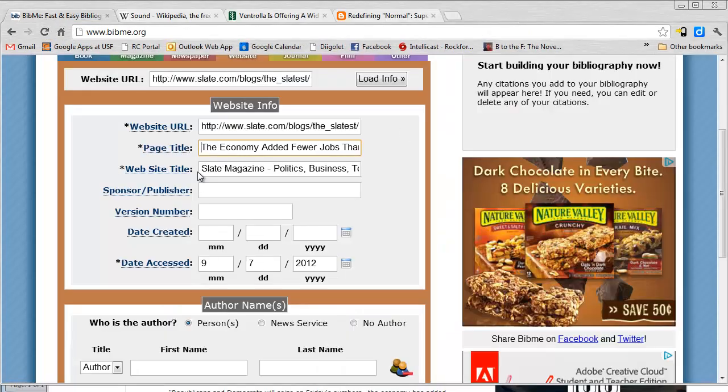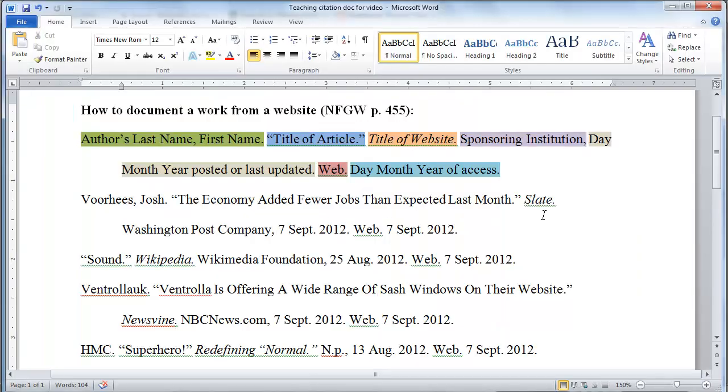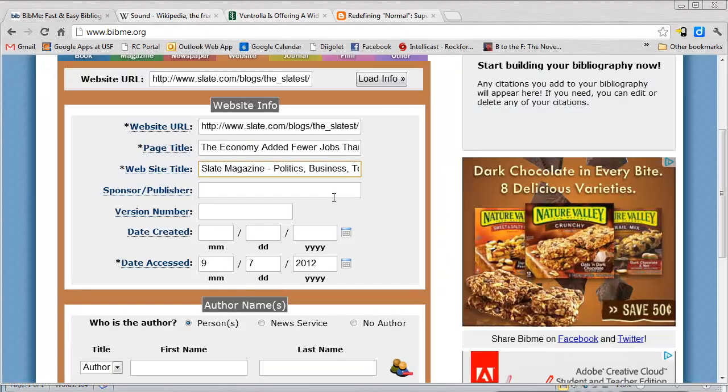I don't know what happened there. Website title, Slate Magazine, Politics, Business, Technology, and the Arts. You do not need all of that. Remember what we did over here? All you really need is Slate. Again, that's what MLA generally says. Go for the short version if you have a short version. So I'm going to delete all of that except for Slate.